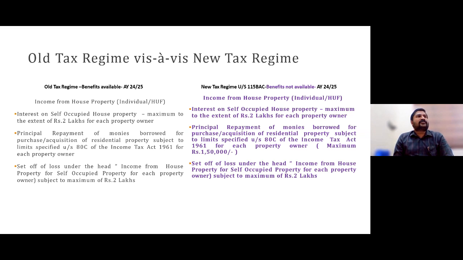For those conditions, 30,000. For renovation loan, 30,000 only. If you are not having proper documents, 30,000 only. Loan on or before 1/4/1999, this 30,000 only. If the house cannot be completed within 5 years from the date of granting of the loan, 30,000 only. Apart from those conditions, your deduction would be up to 2 lakh rupees.